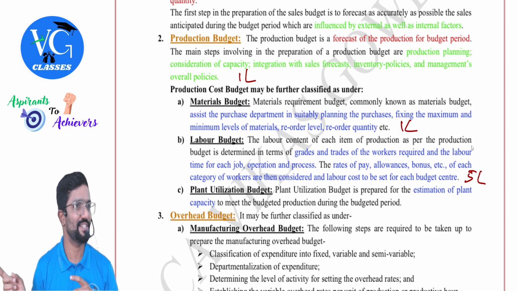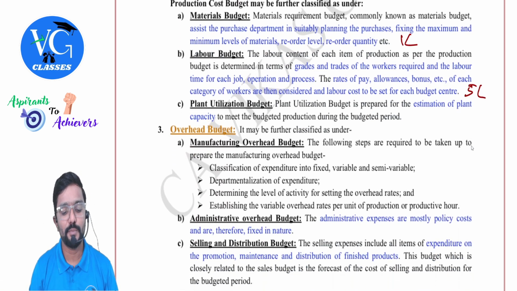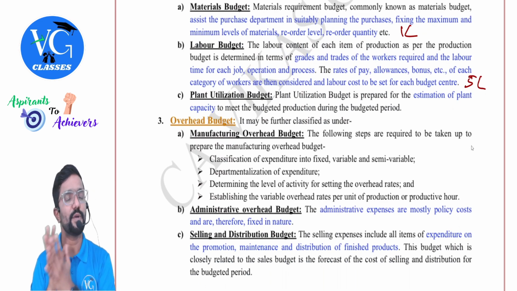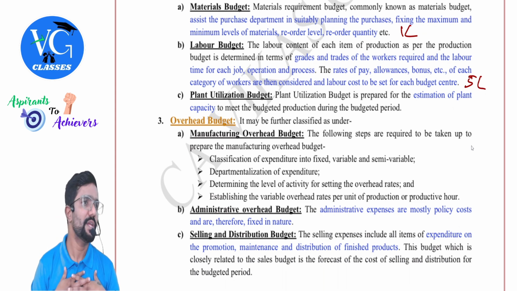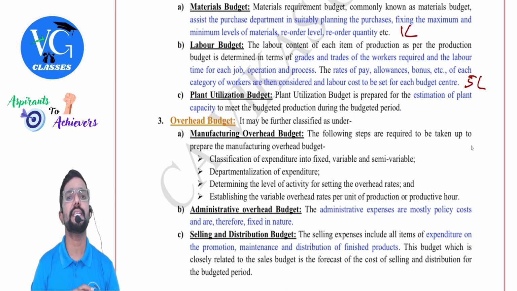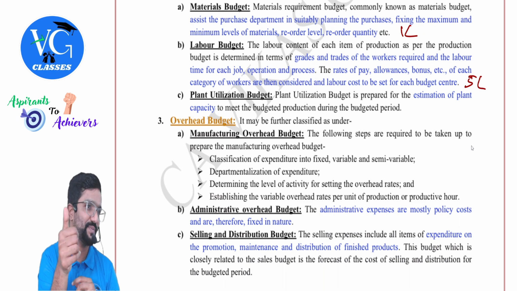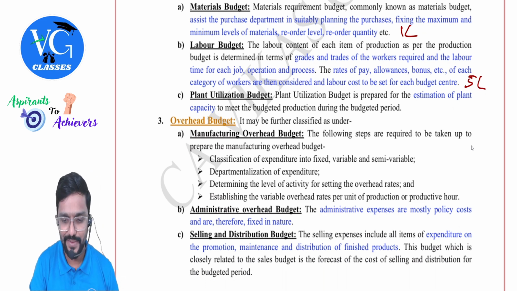Correct? So many linkages. Sure. Next, plant utilization budget means, sir, to produce 1 lakh units, do we already have the capacity? If yes, continue. If not, plan to have an increased capacity. Increased capacity will come with an increased fixed cost. Got it? Yes. I will just show you.